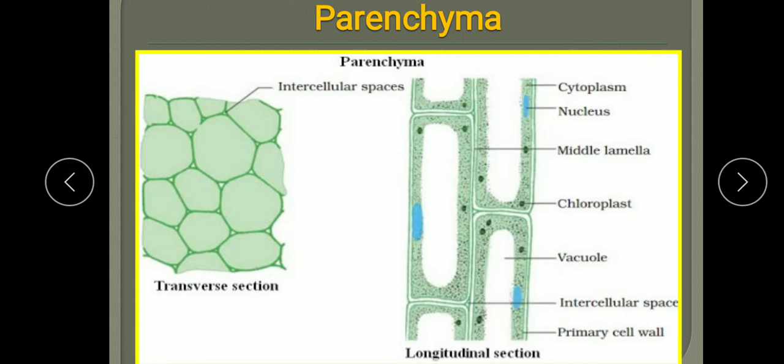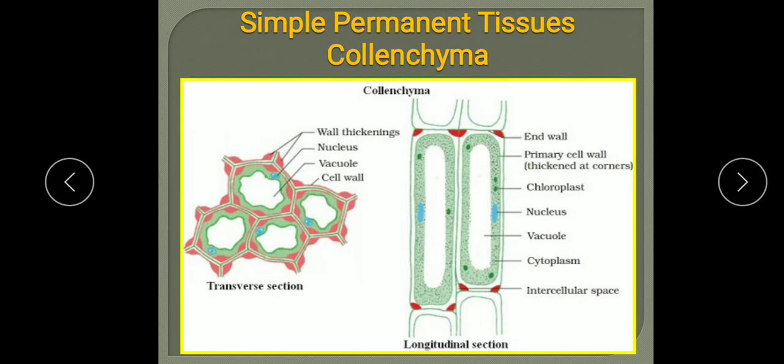So each tissue you have to learn in these three points. Number one, structure, which I have just now discussed. Number two, location, where they are found in the plant body. And third is the function. Now next we will see the collenchyma.